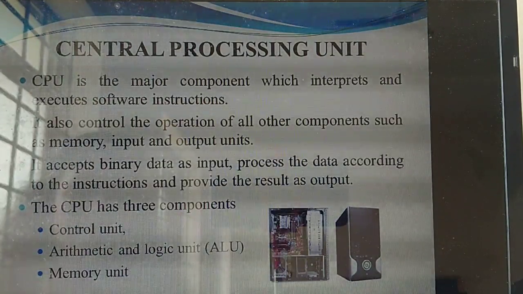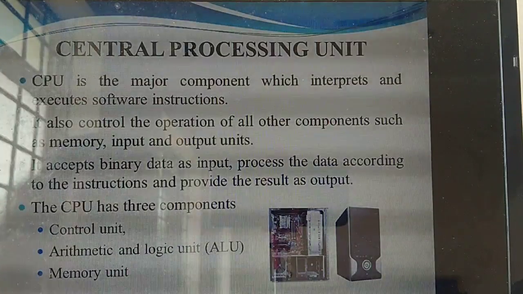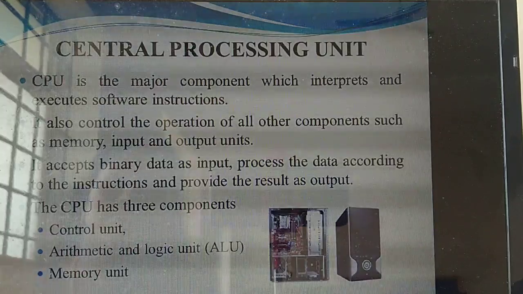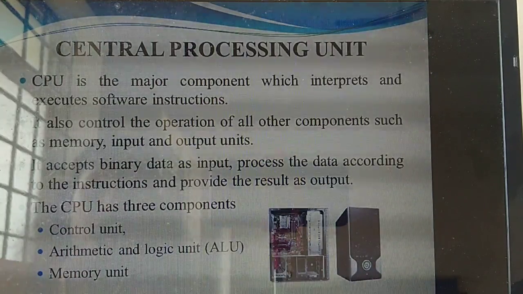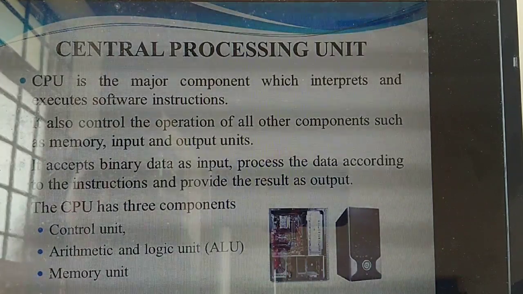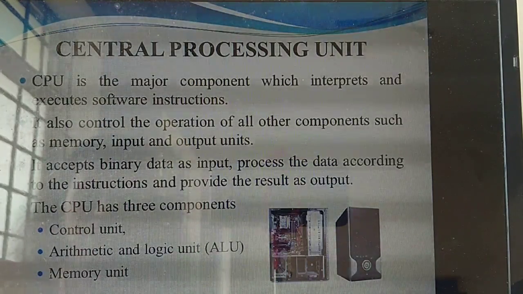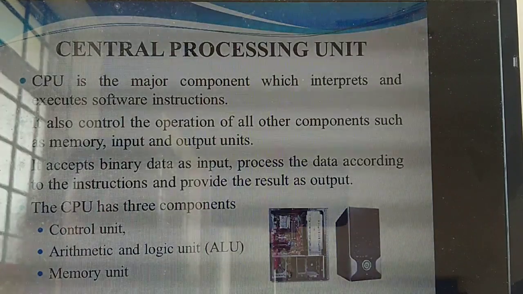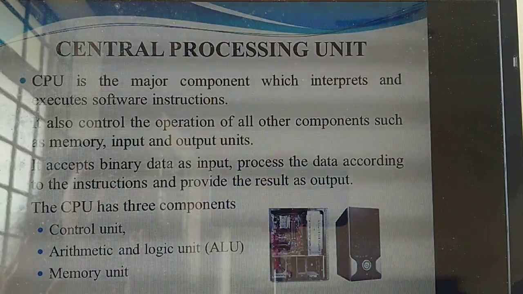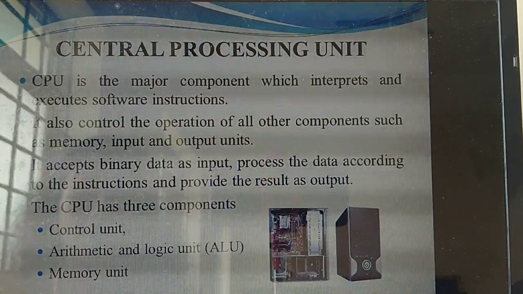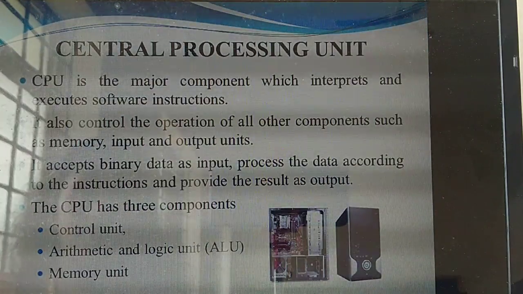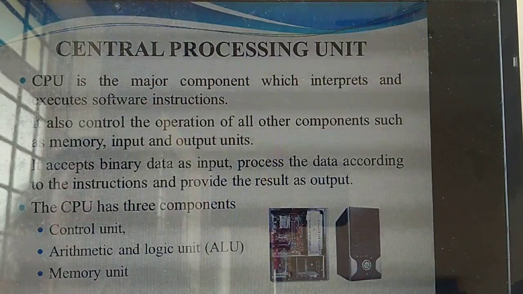Inside the CPU you need to execute software instructions. All the instructions you are given, all of them are executed inside where? In the CPU. Understand? Then all the operations are controlled: input, output, memory unit. All the operations are controlled inside where? CPU. What's the first point? It is the major component. It will execute all the software, and all the operations are controlled: memory unit, input unit, control unit, output unit. Everything is controlled inside where? The CPU. Understand?